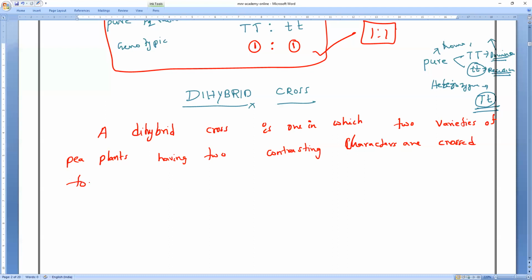to study the inheritance of two pairs of traits simultaneously.